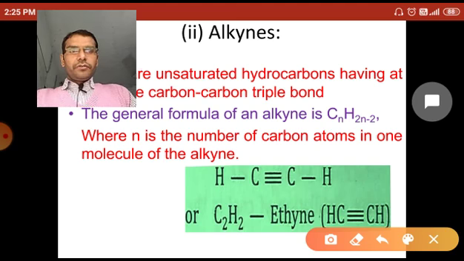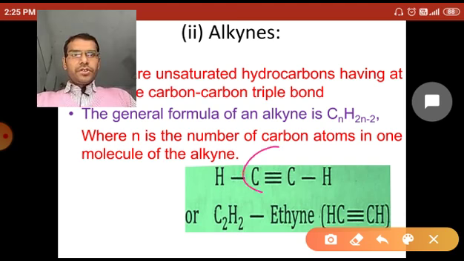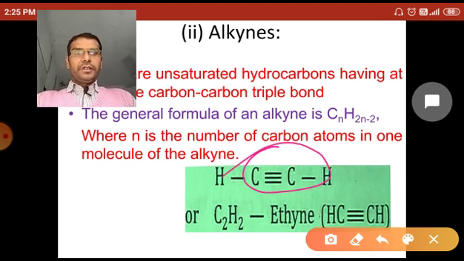Let's see the structure of the alkynes. Here this is the structure of ethyne. So one carbon is attached to another carbon by a triple covalent bond. So this is the structure of ethyne.